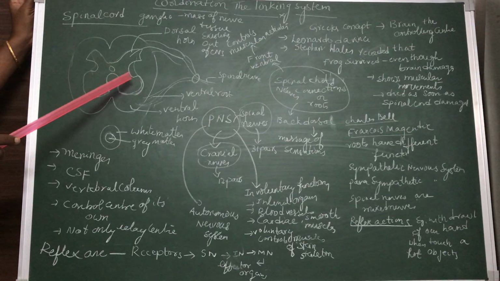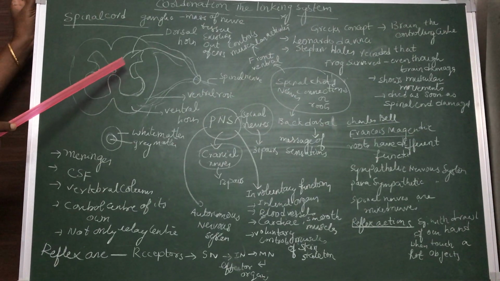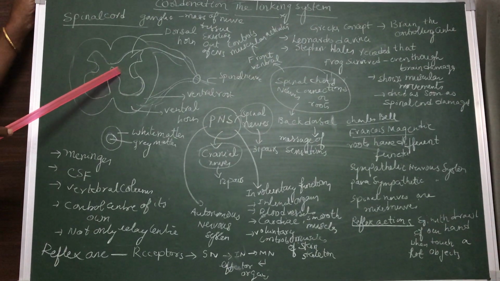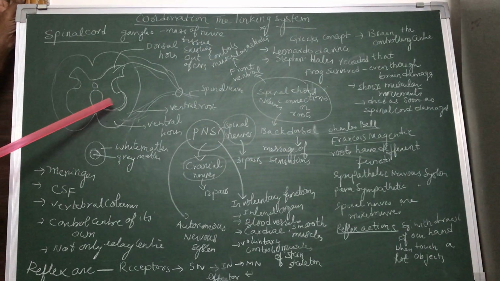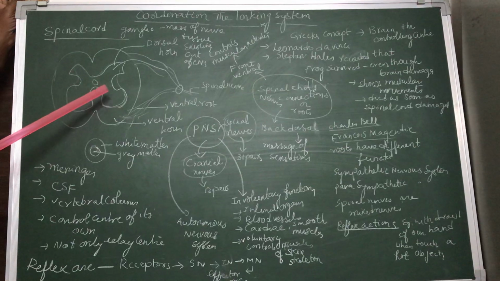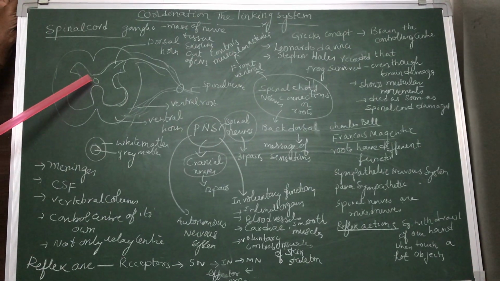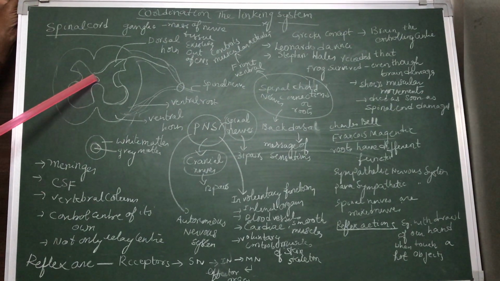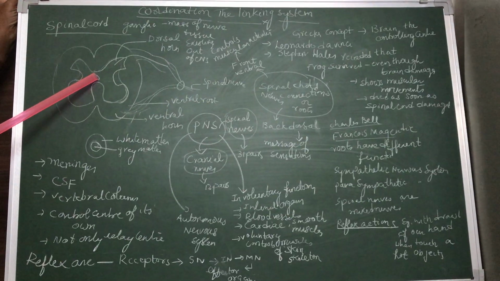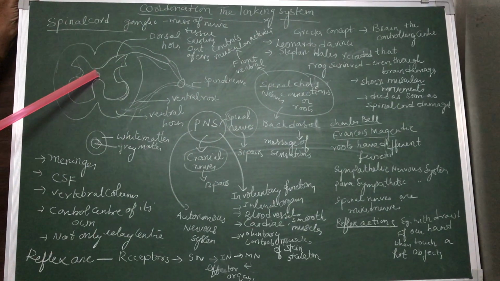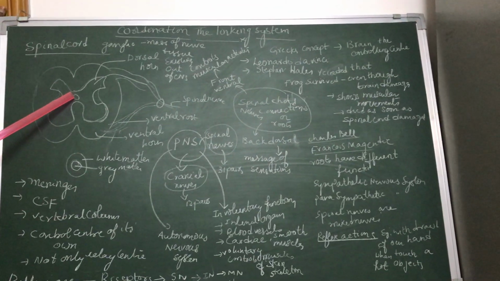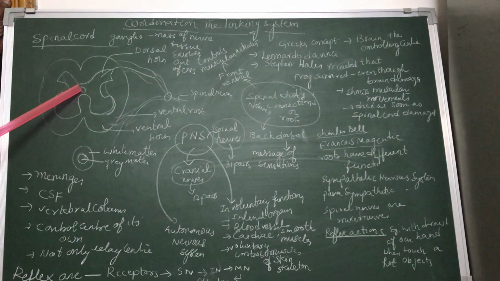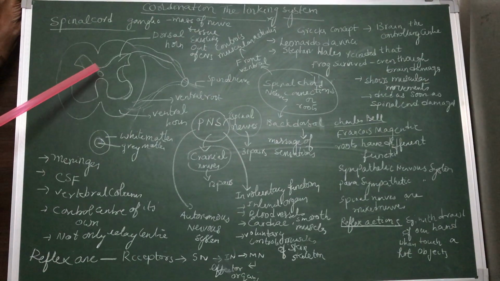And this spinal cord: the medulla oblongata of the hind brain continues as the spinal cord and extends up to the back of the stomach, or the lumbar region. The spinal cord passes through a canal called the neural canal or spinal canal, which is present inside the vertebral column. The bones present in the vertebral column we call vertebrae. The vertebral column protects the spinal cord.